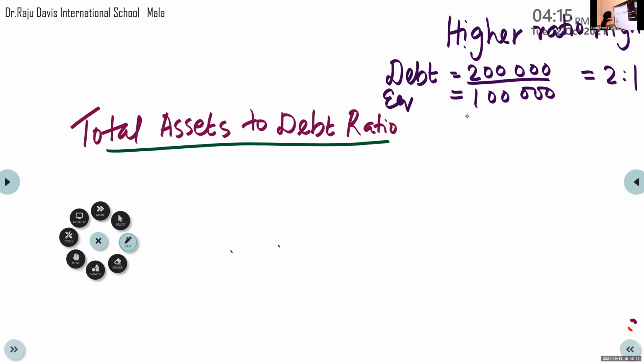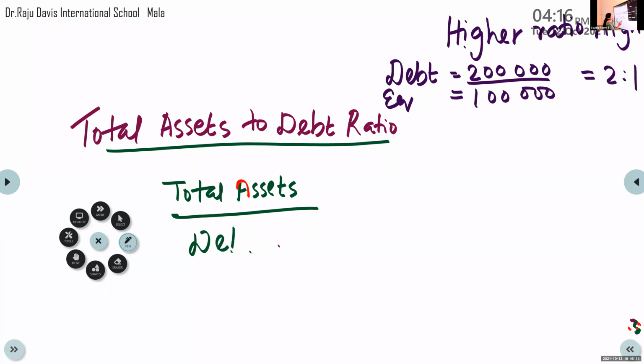Yes. This ratio, total assets to debt ratio, will tell us the relationship between total assets and debt. So how is it calculated? Ma'am, total assets by long-term debts. Yes. Total assets divided by debt. Debt means the long-term liability.